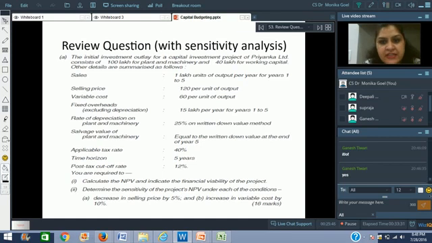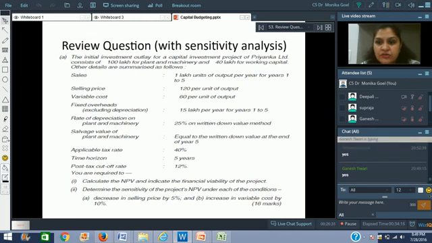for a capital investment project of Priyanka Limited consists of rupees 100 lakh for plant and machinery and rupees 40 lakh for working capital. Now this is a new thing which has come up over here, working capital. Whenever we do a capital budgeting decision, working capital has to be invested, isn't it? It has to be an initial investment. But when we talk about the closure of the project, when the project will have a life of 5 years, after 5 years you're going to get your working capital back, right? So we will be investing this 40 lakh rupees right now in business, but after 5 years we would be getting our money back. Is it fine with us?